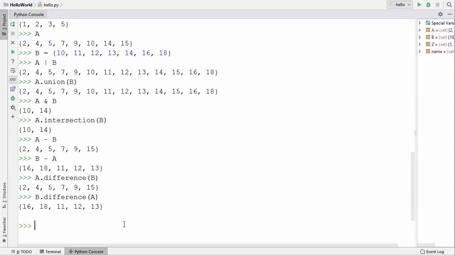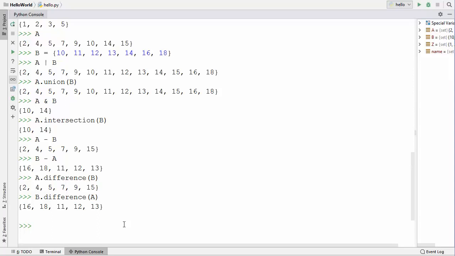Now you can also find out the symmetric difference between two sets. And what is the symmetric difference between two sets? A symmetric difference between two sets contains all the elements that are either in set A but not in set B, or they are there in set B but not in set A.